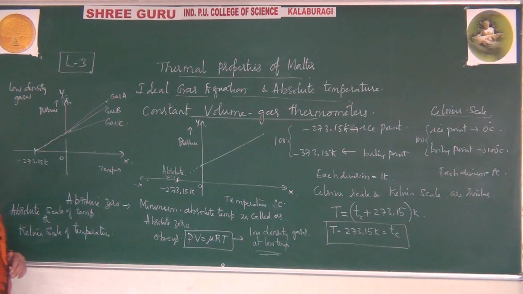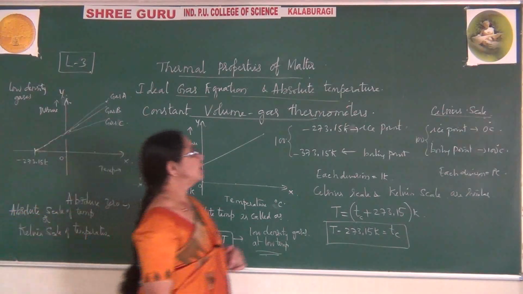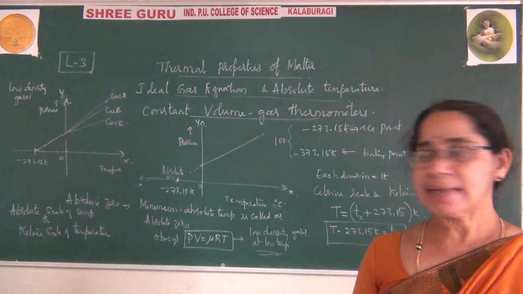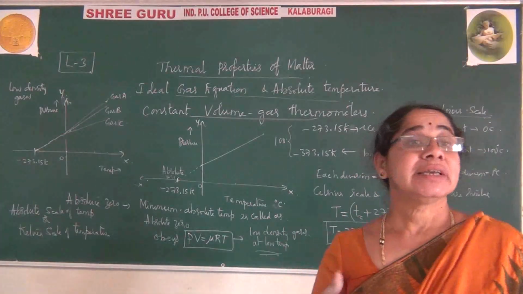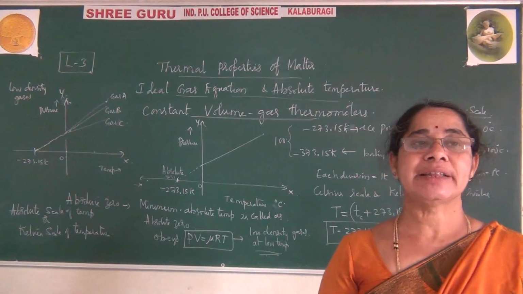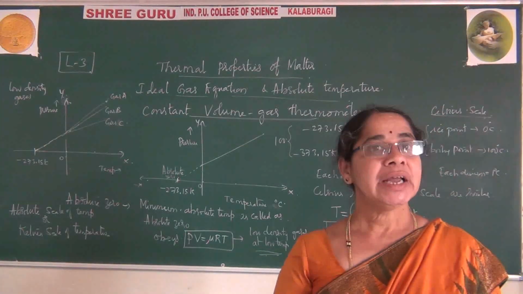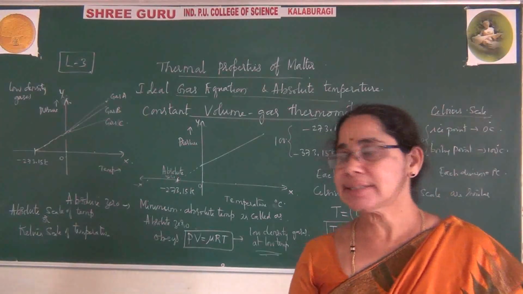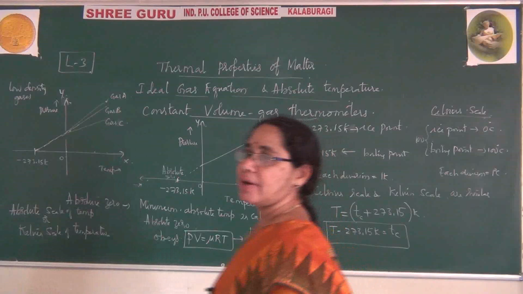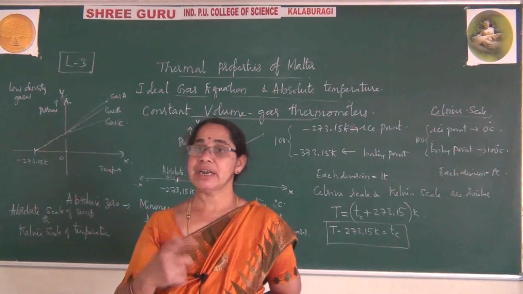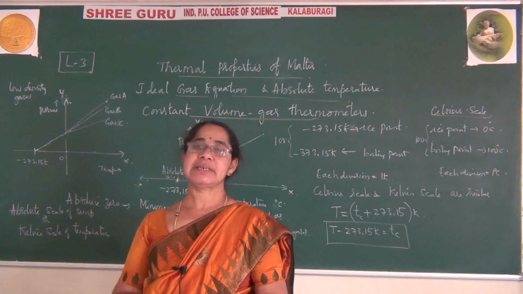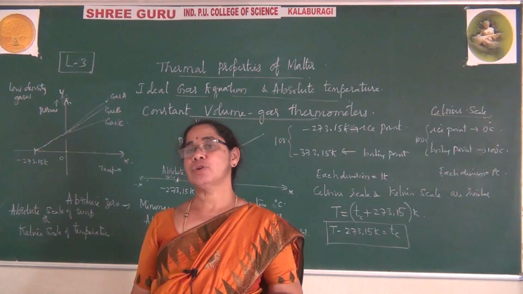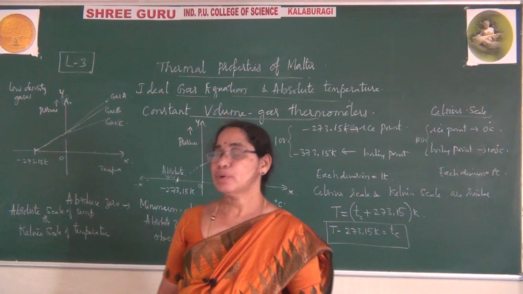So today we have observed gas thermometers, but gas thermometers alone cannot be explained. They can be explained only with the help of the ideal gas equation. Hence, we started to learn about ideal gas, and to learn it we took the concept of the different gas laws, because there are three variables in gases, and they are nothing but the parameters. These three parameters can also be explained using the gas equation.